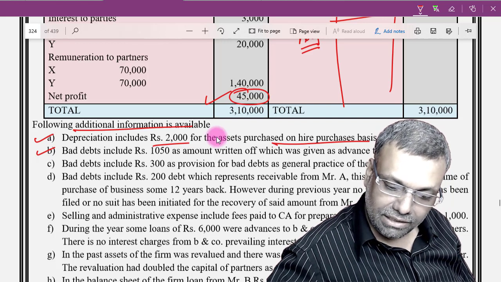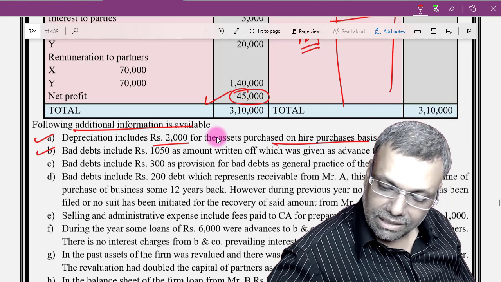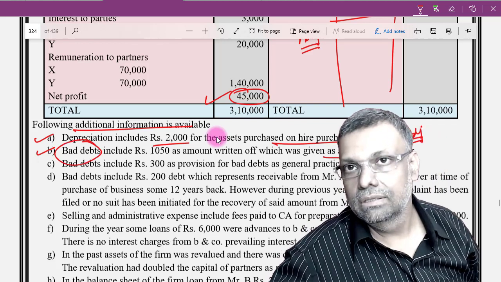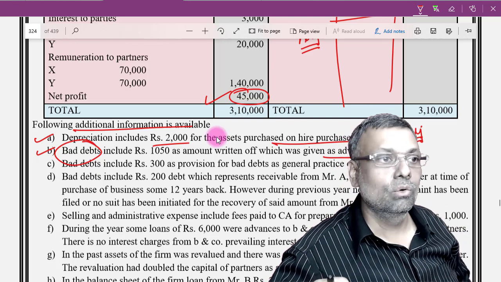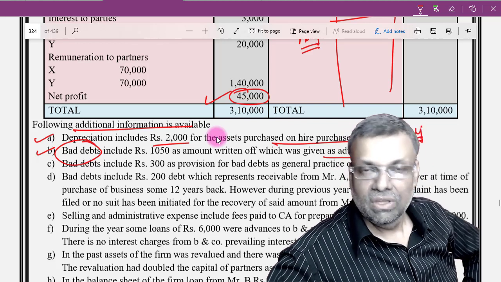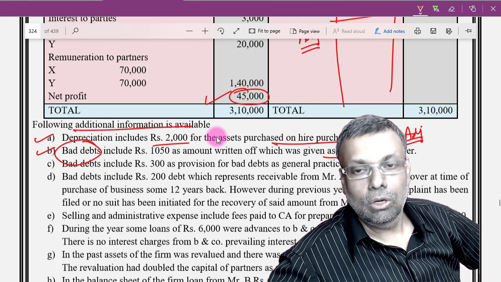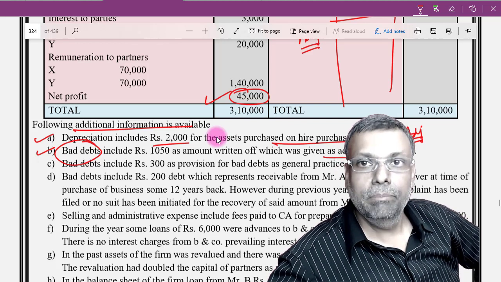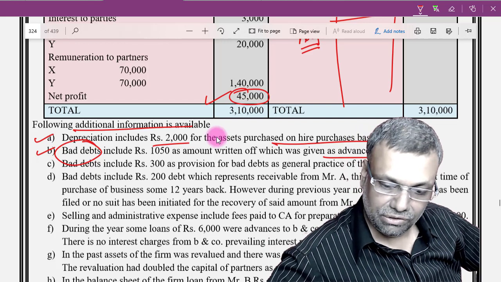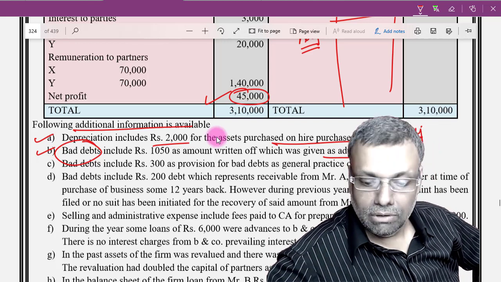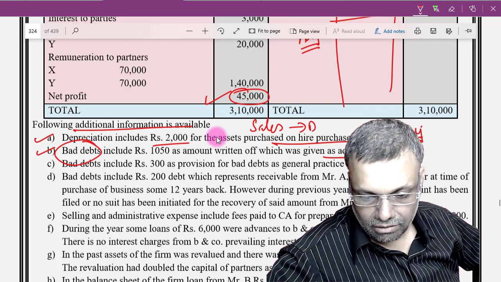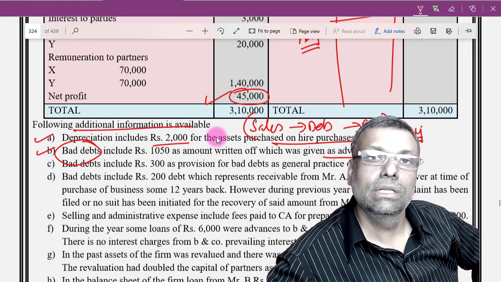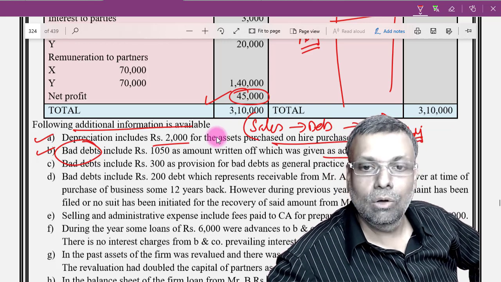Point number B, bad debts include 1050 amount written off which was given as an advance to the supplier. Now this is one of the very beautiful points, and the Supreme Court in fact had an occasion to discuss this particular point. Normally when you say bad debts, that means a debtor turning bad. When you say debtor turning bad, that means a debtor should have been created out of the sales. So the general understanding of an accountant is that from the sales the debtor will come, the debtor will become bad, and if you are not able to recover the money, you will get the deduction on account of bad debts.